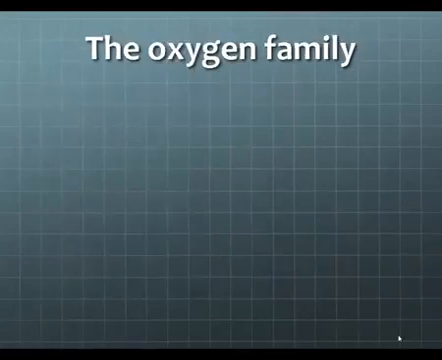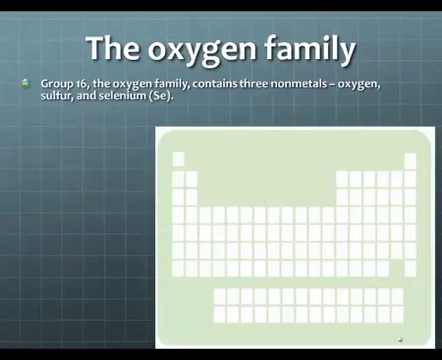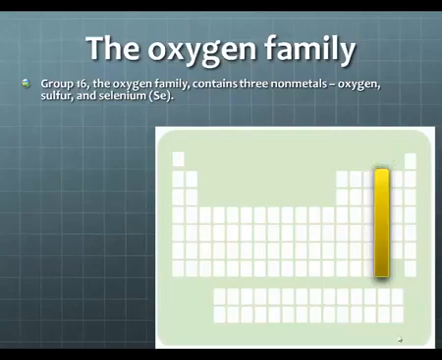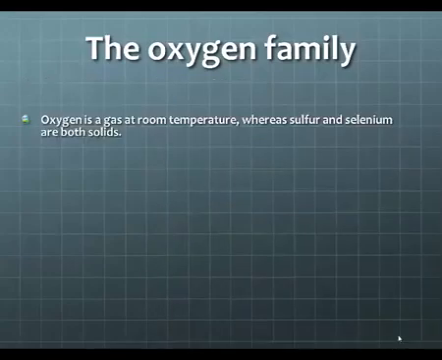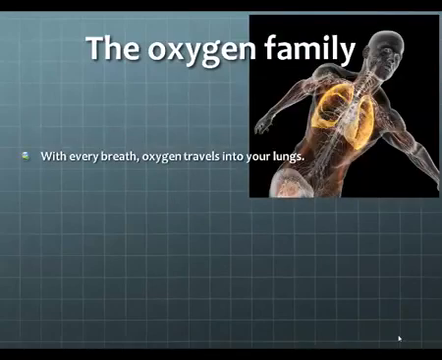The oxygen family. Group 16, which is the oxygen family, contains 3 nonmetals: oxygen, sulfur, and selenium. So again, color in these boxes on the periodic table and identify them or label them as the oxygen family. Oxygen is a gas at room temperature, whereas sulfur and selenium are both solids.